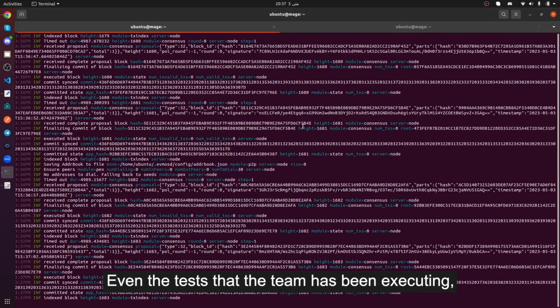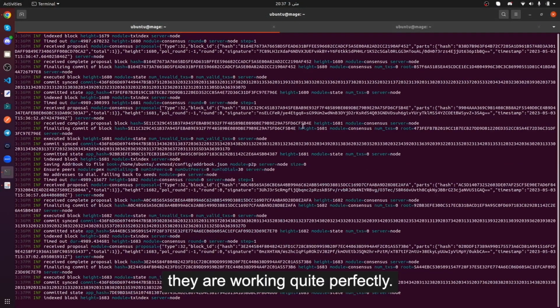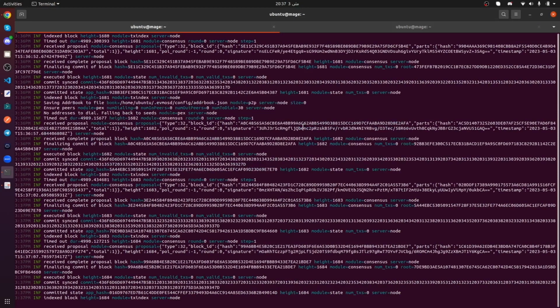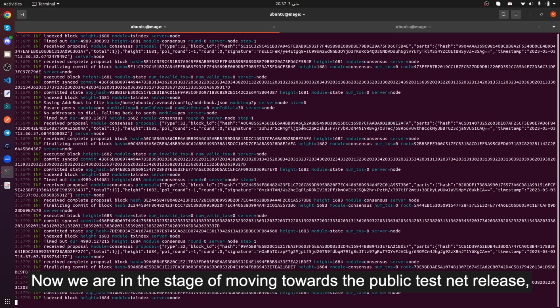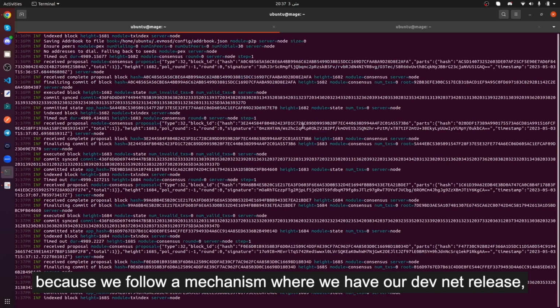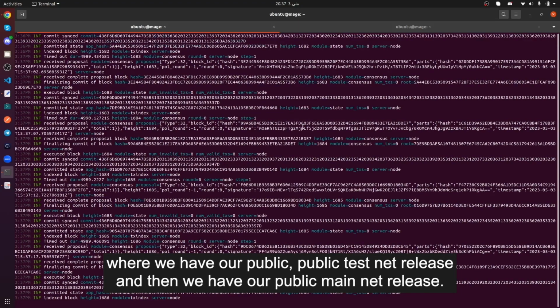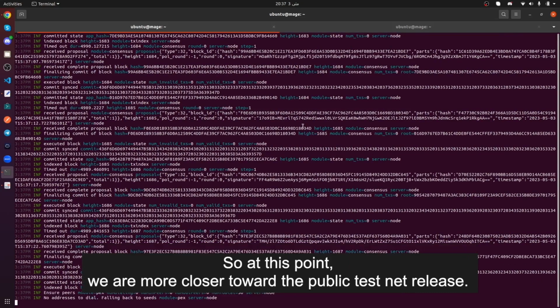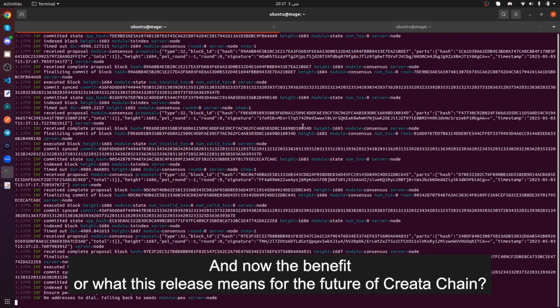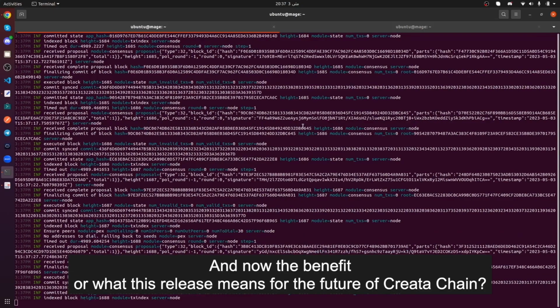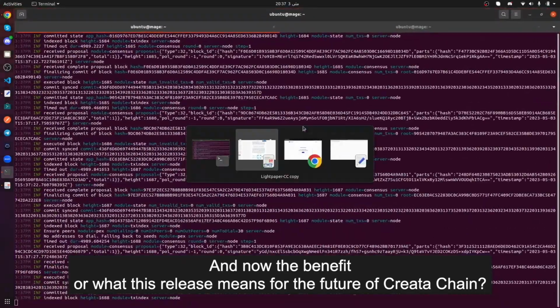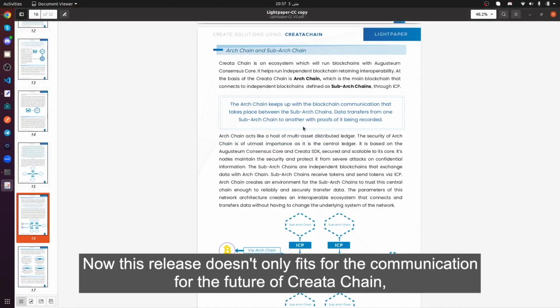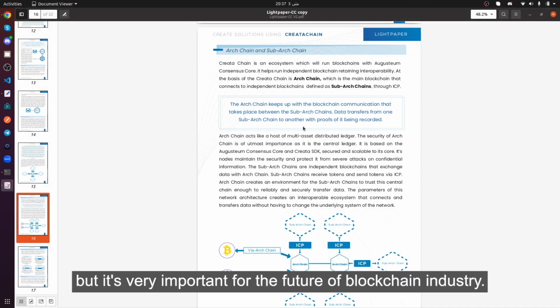Even the tests that the team has been executing are working quite perfectly. Now we are in the stage of moving towards the public testnet release, because we follow a mechanism where we have our devnet release, then our public testnet release, and then our public mainnet release. So at this point, we are closer to the public testnet release. And now, the benefit, or what this release means for the future of Creatachain.